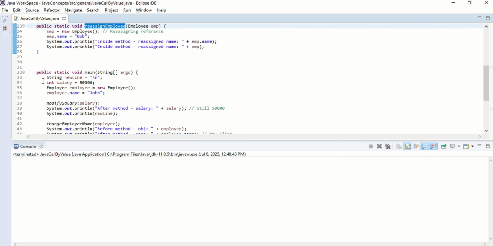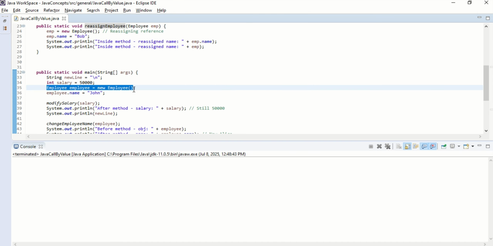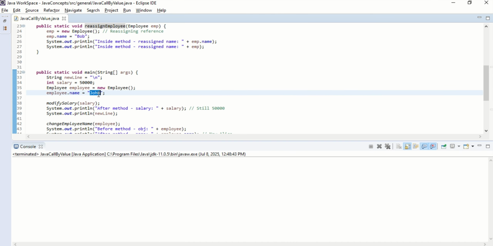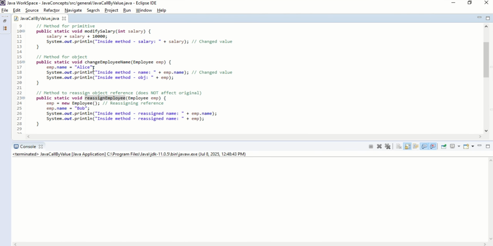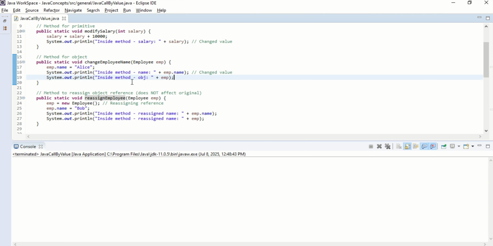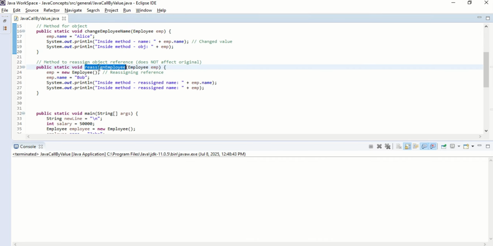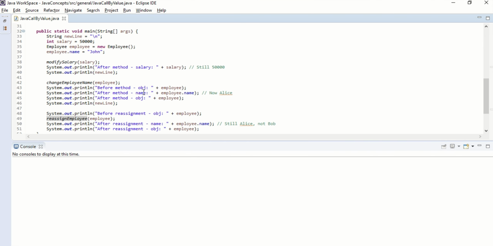Within the main method, I have a salary parameter with a 50,000 value. Then I have created an object of the Employee class and assigned the value John. Before calling the method, it will be John. Once I call the method changeEmployeeName, it will change to Alice. Then inside reassignment, again we'll see what happens. We'll go one by one now.